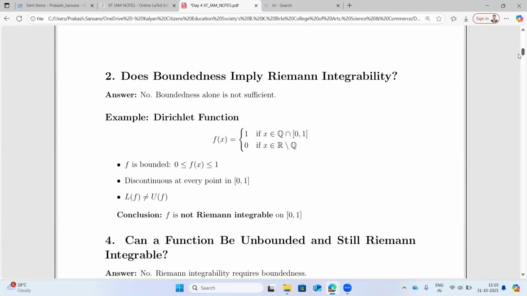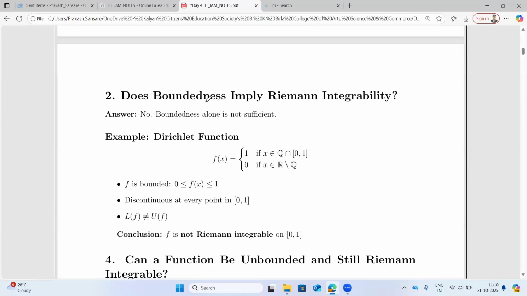Now here is a question: does boundedness imply, if the function is bounded, can I say the function is Riemann integrable? So the answer is no. Boundedness alone is not sufficient to guarantee Riemann integrability. If I say no, I should give a counterexample. And the counterexample is the Dirichlet function. This function is basically f of x is 1 when x is rational in the closed interval [0, 1], that means all the rational points from the closed interval [0, 1]. And it is 0 when x is irrational.